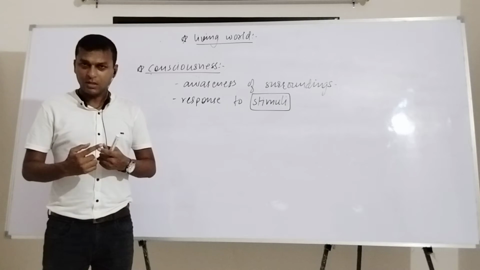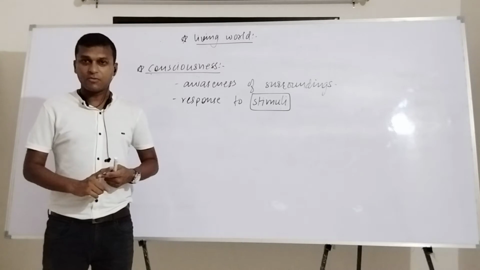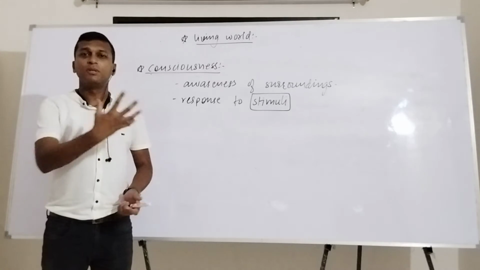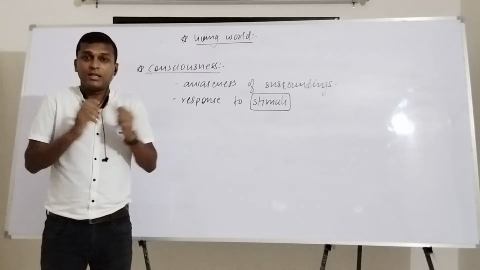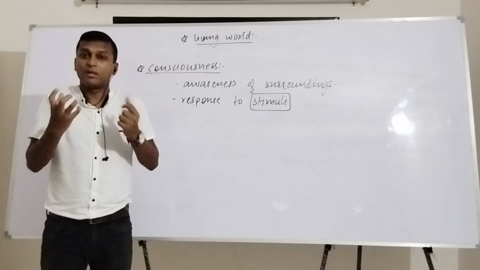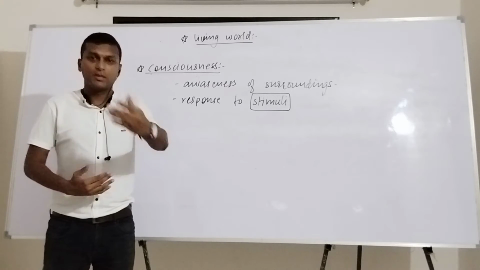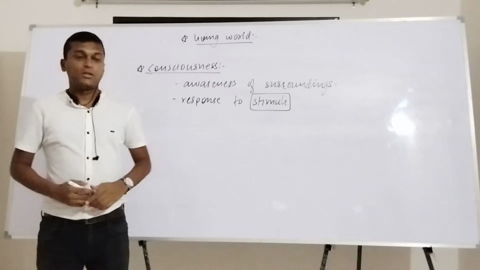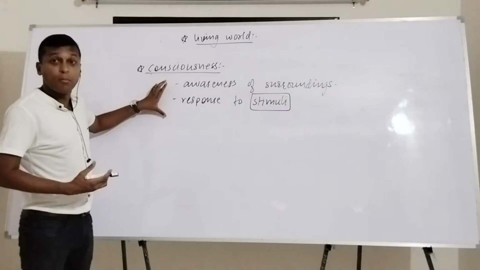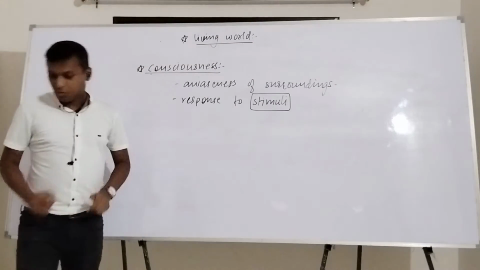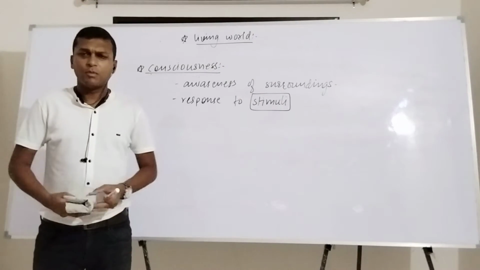It may be physical, chemical, or biological. If you are getting any kind of stimulus and you are responding to it because you are aware, that is why you are perceiving that signal. Response to stimuli and awareness of your surroundings both constitute your consciousness. So consciousness is, of course, one of the very essential properties.